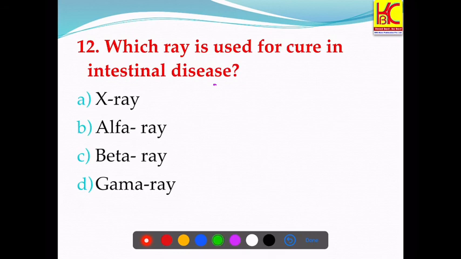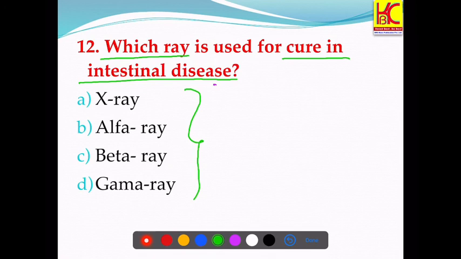Question number 12. Which ray is used for cure in intestinal diseases? So we have been asked which of these rays is used for curing the intestinal disease. Curing means how you will diagnose the gastrointestinal diseases.